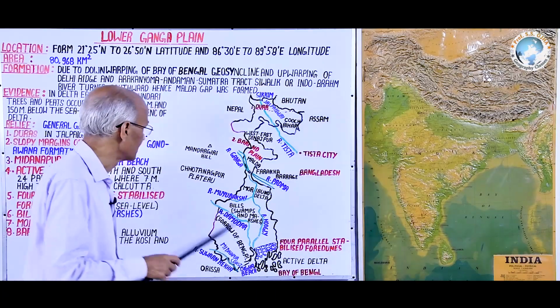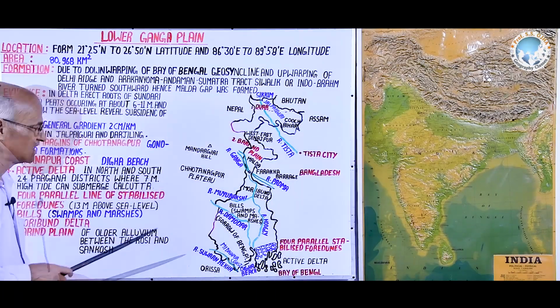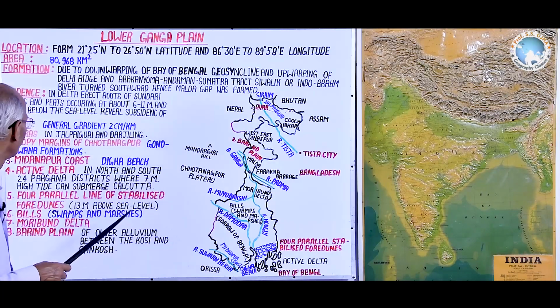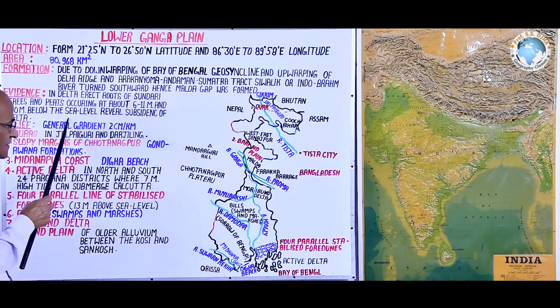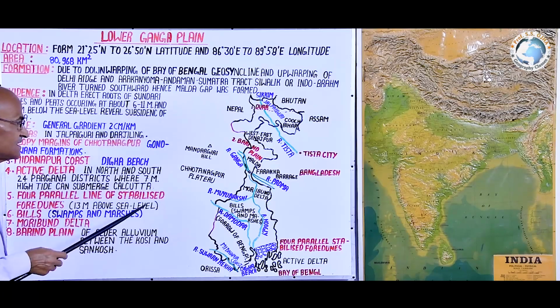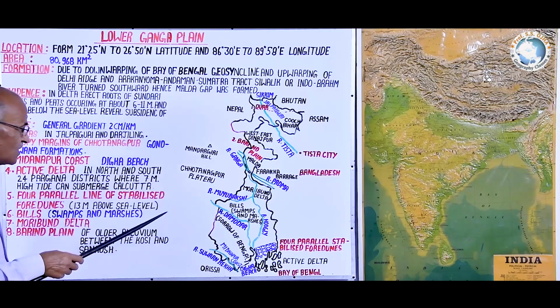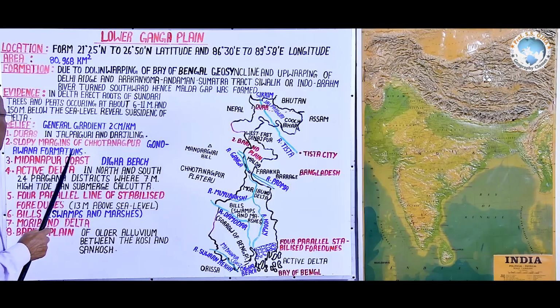That's why at such depth the erect Sundari trees are found. This is very important evidence of the downwarping of this study area.